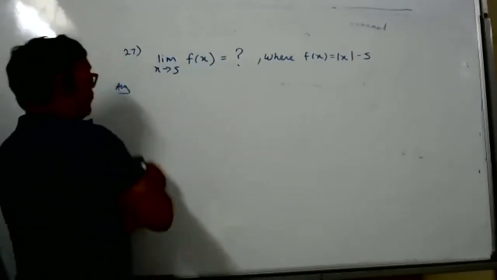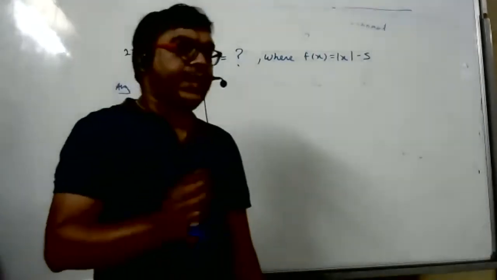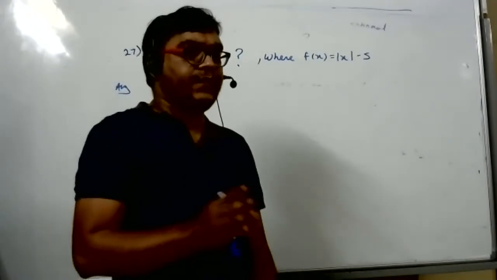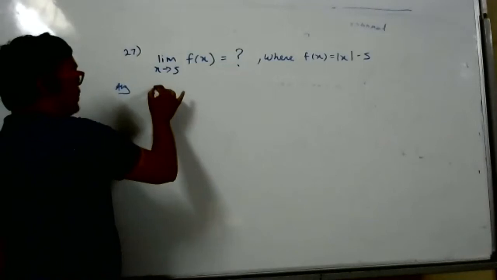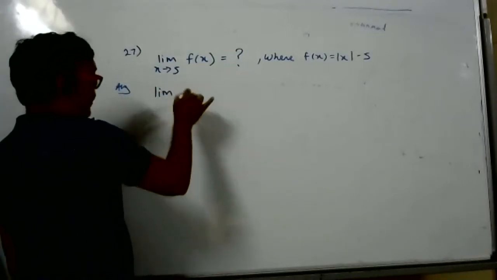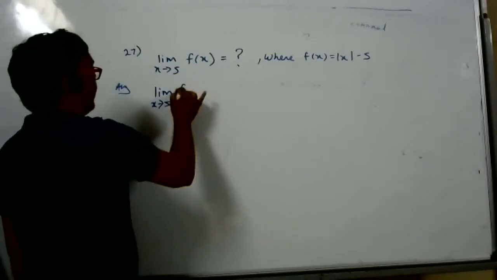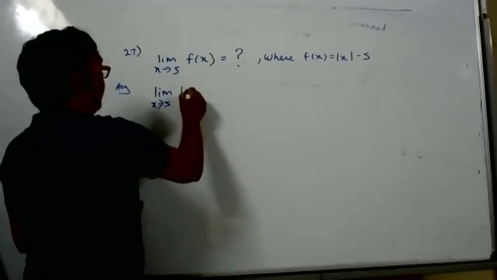So that's why every time, find the left hand limit and right hand limit. It is safe to find the left hand limit and right hand limit in the case where mod is given, or greatest integer, or signum, or fractional part. Here you can write directly also, but the example I gave you, there the limit does not exist. I'll tell you why. Limit x tends to 5, mod x minus 5, we have to find.